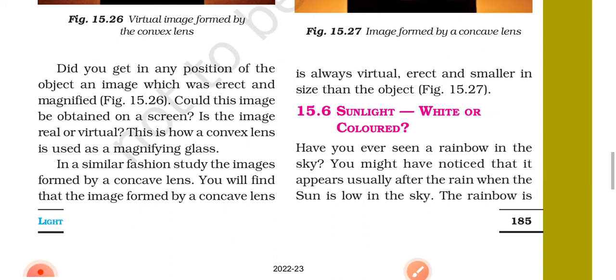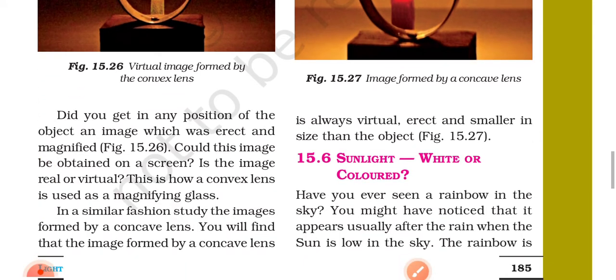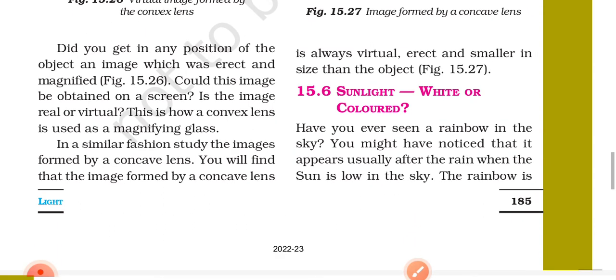In a similar fashion, study the image formed by a concave lens. You will find that the image formed by a concave lens is always virtual, erect, and smaller in size than the object. Figure 15.27.